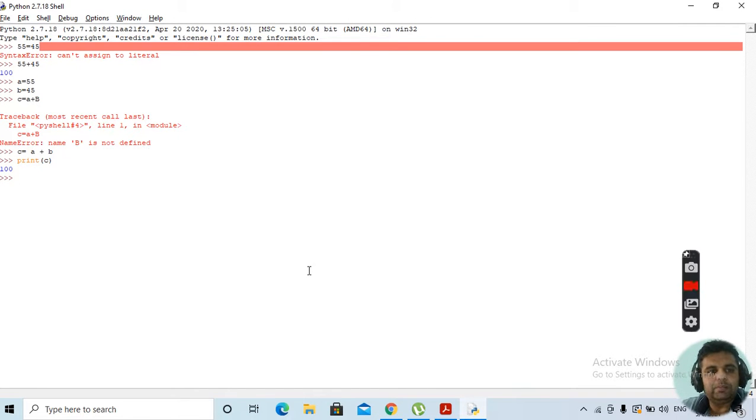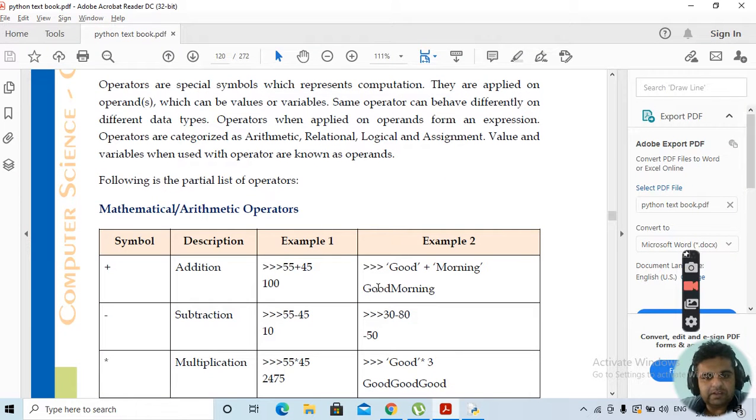Now this plus symbol can be used with numbers, integers, or it can be used with strings also. Suppose we want to write good. Now if it is written in quotes, that means it is a string. Like this, we're having good plus morning, and this will give you the combination of the two. Clear? This is the plus symbol.